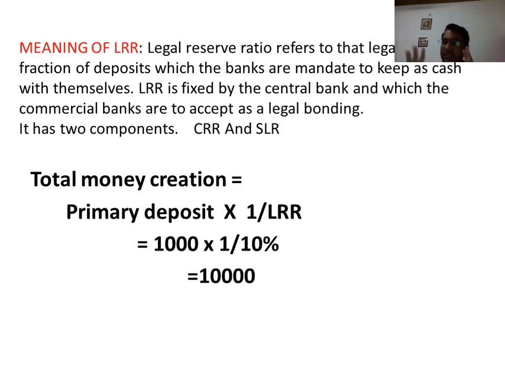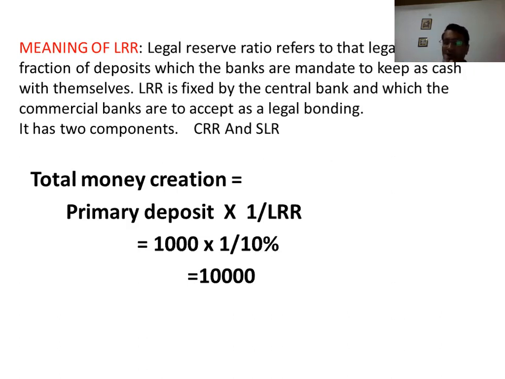LRR is fixed by the central bank, and commercial banks accept it as a legal bond. That means it is not the option of the bank to keep an amount of their own choice. It is fixed by the RBI, and it is a legal bond for the commercial bank.